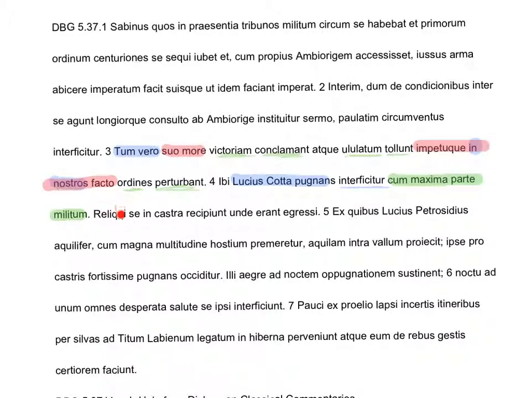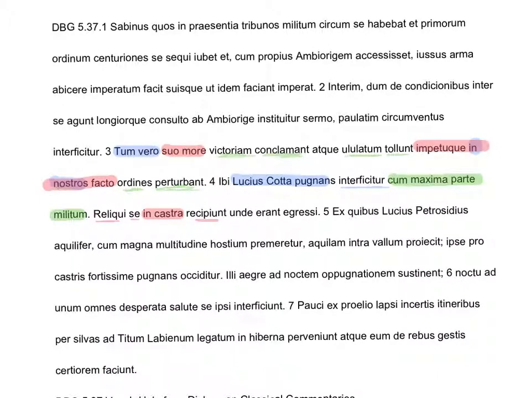Okay, we've got reliqui, which looks nominative right away, and then we have se, which looks accusative, so it's making me suspicious. Nominative accusative. Is he introducing an indirect statement, or is he just giving us another simple sentence? We'll have to keep going. Oh, in castra, prepositional phrase. That's so old news by now. And then recipiunt. Hey, that's actually pretty simple. So we have, just for clarification, we've got a subject and a direct object and a main verb.